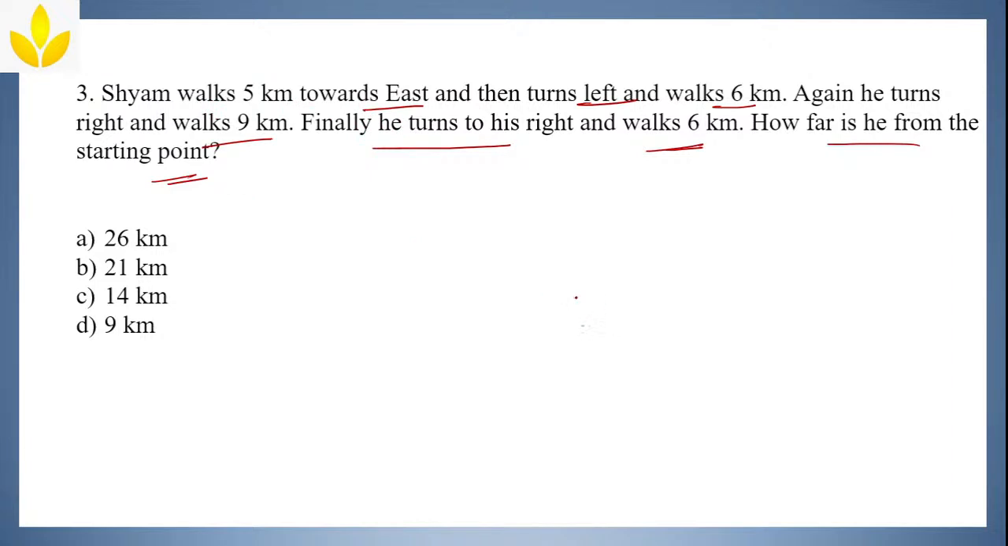We'll take some point, walk towards east and take it as 5 km. And then he turns left. So left means this side, upwards. He has to go left now. East, and then turns left and walks how many kilometers? 6 km.